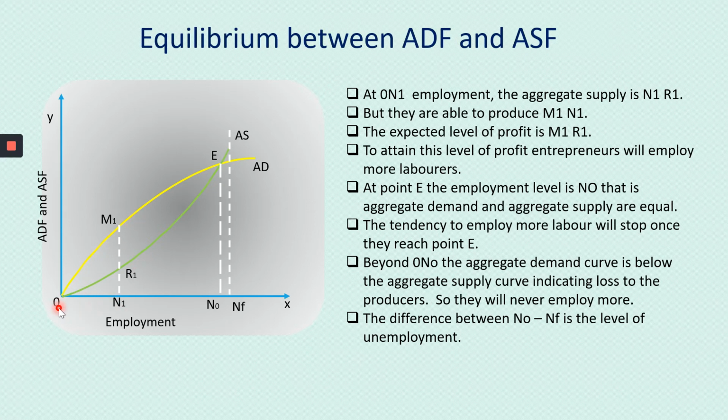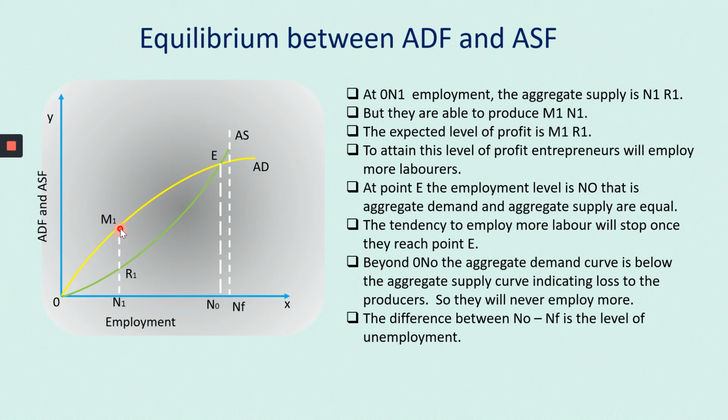At ON1 level of employment, I repeat, at ON1 employment, the aggregate supply is N1R1, but they are able to produce N1M1.